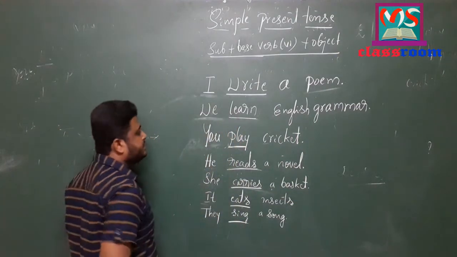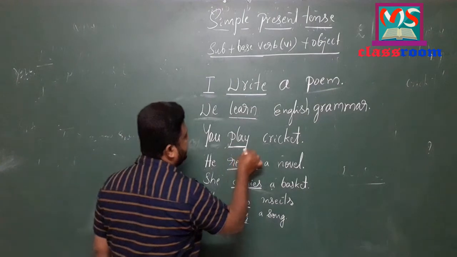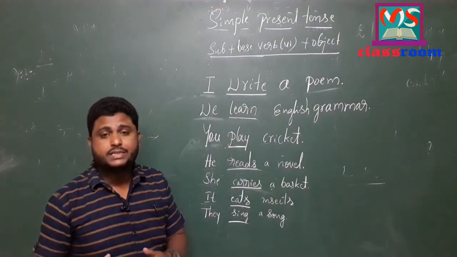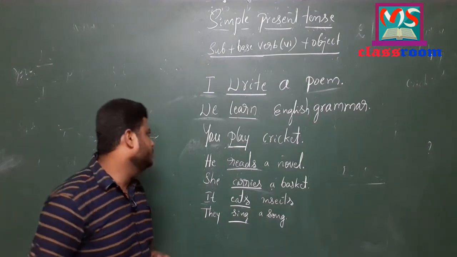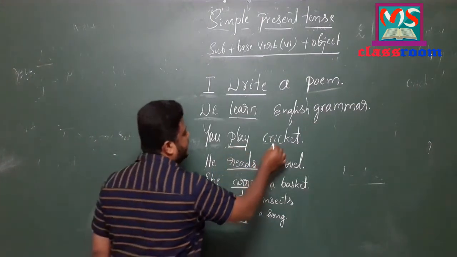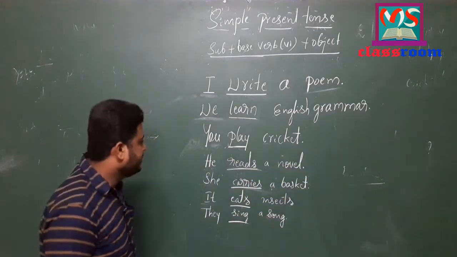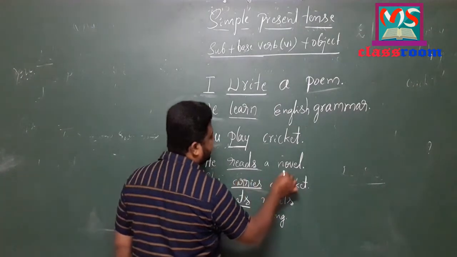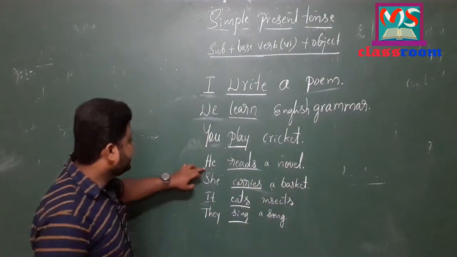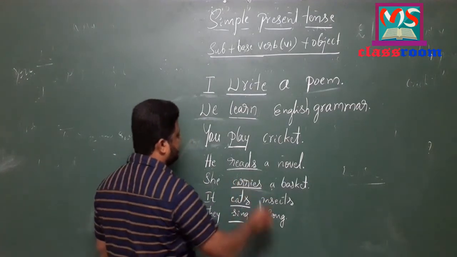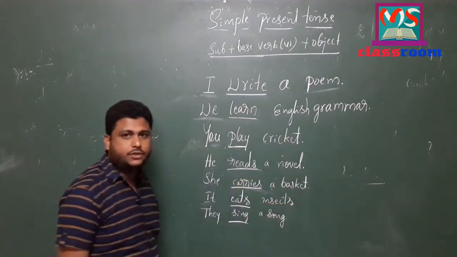Look at the third sentence. You play cricket. Second person singular you, second person plural is also you. And the base form of the verb play I have written here, and then object is cricket. Look at the third person singular. He reads a novel. Here the subject is singular and verb is also singular, and a novel is object.